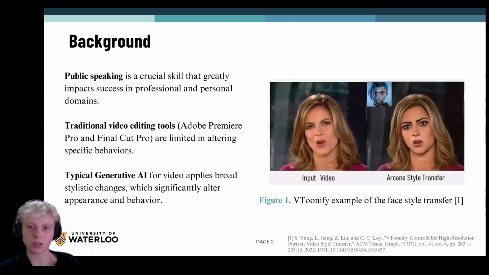Traditional video editing tools such as Adobe Premiere Pro and Final Cut Pro are limited in altering specific behaviors. They handle basic edits but struggle with nuanced micro gestures that convey emotional states. Manual editing of these subtle movements is time consuming and impractical for most users, often leading to unnatural results over time. Typical generative AI models for video apply broad stylistic changes, like transforming a person into a robot or applying artistic filters, making them unsuitable for preserving the speaker's identity and natural demeanor.